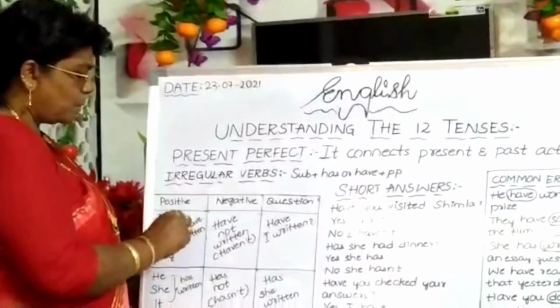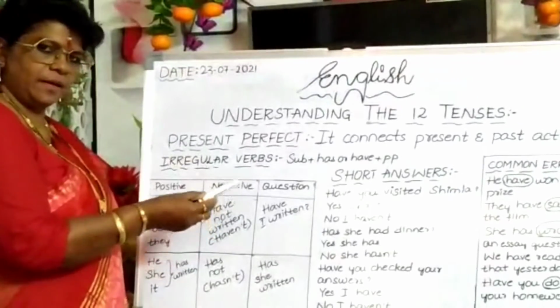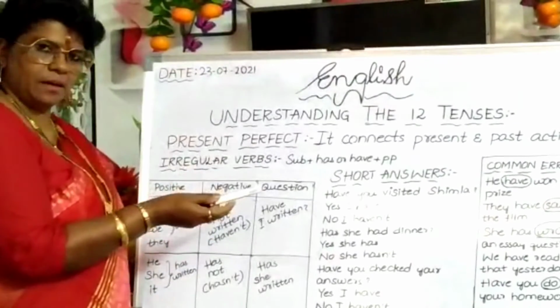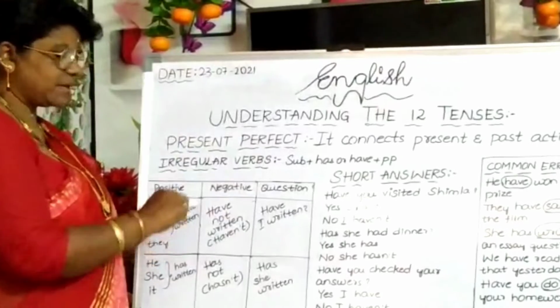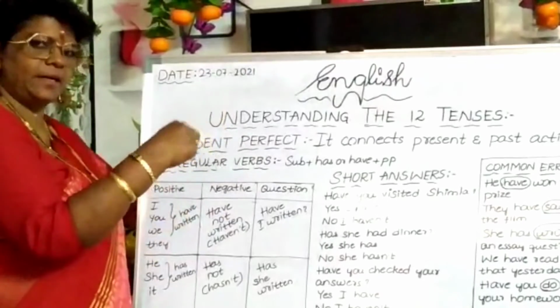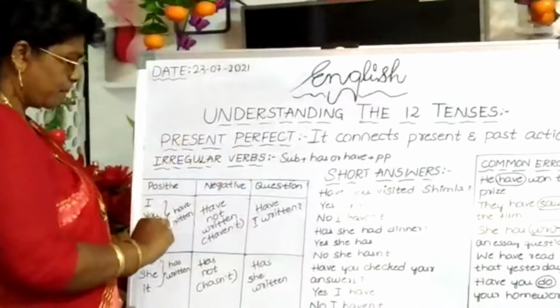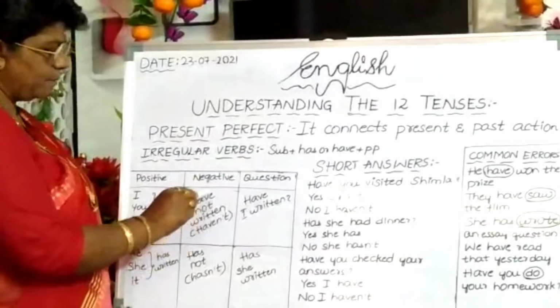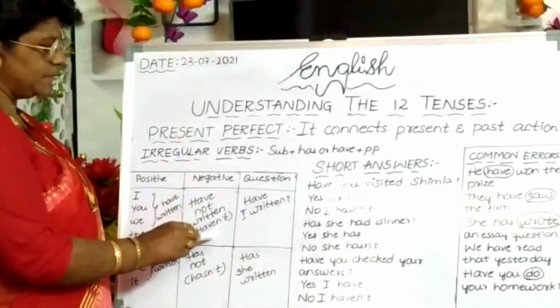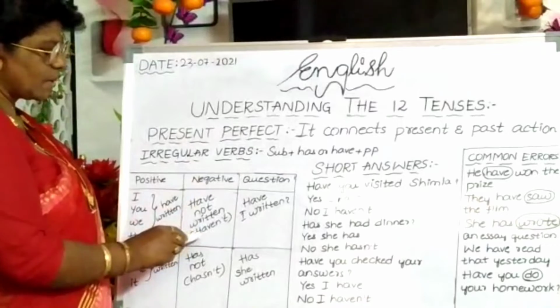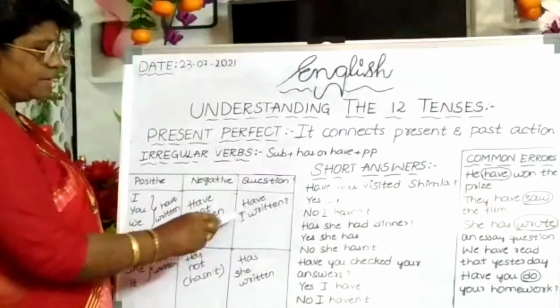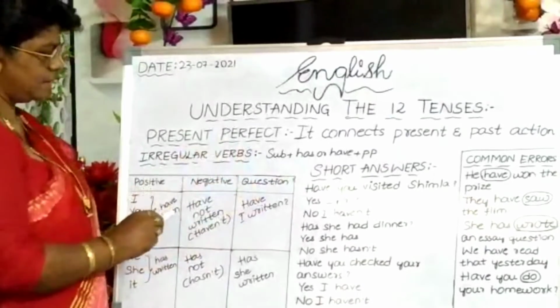Here V2 is different and V3 is different: write, wrote, written. Wrote is different, written is different. Then negative, how will it be? Have not written. Then the contraction? Haven't.